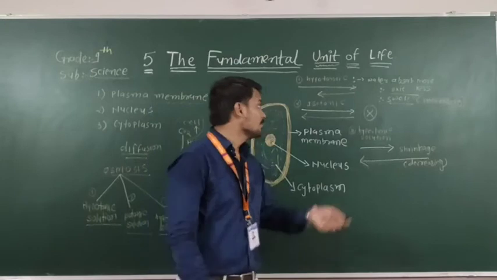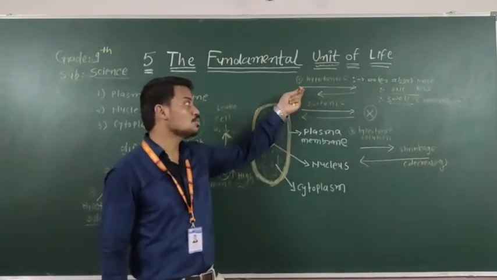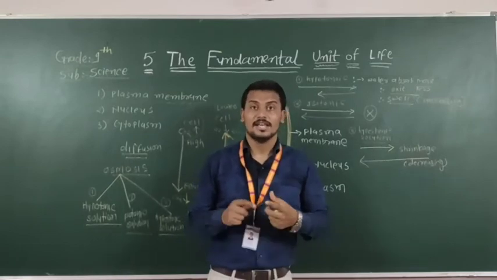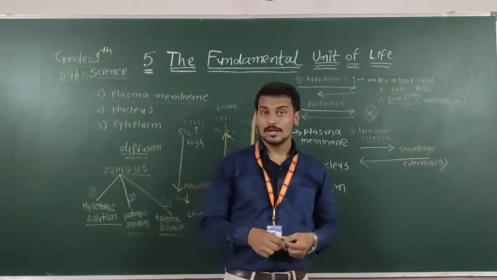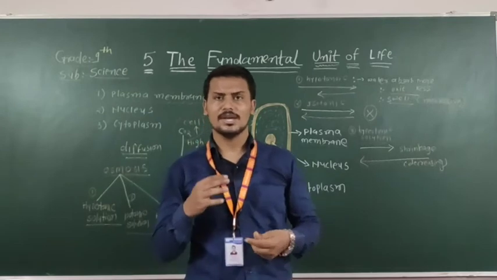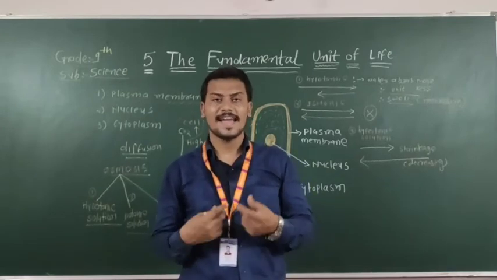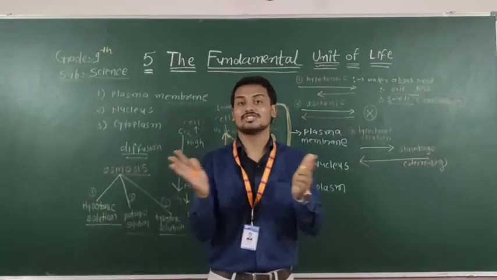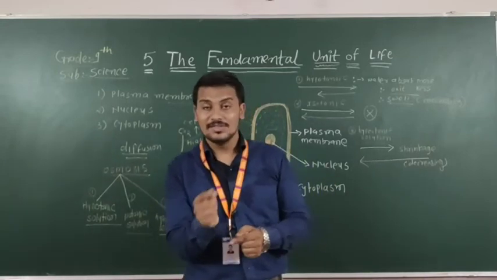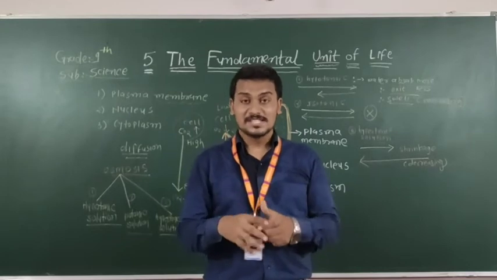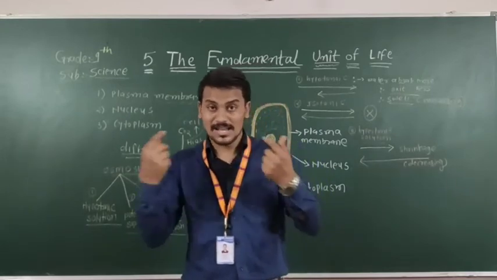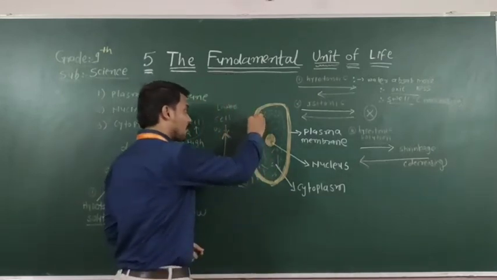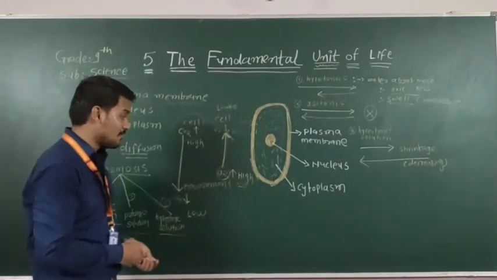What happens in the hypotonic solution is that the grape swells and its size increases. Is it possible, like a balloon, that if we blow and blow air into it, beyond its capacity the balloon bursts? But is that possible in this case? Does the grape burst and the liquid come out of the cell? No. Why? Because here the cell wall is present.